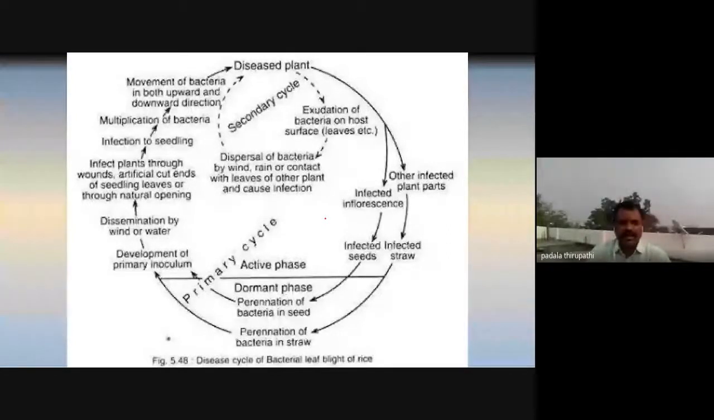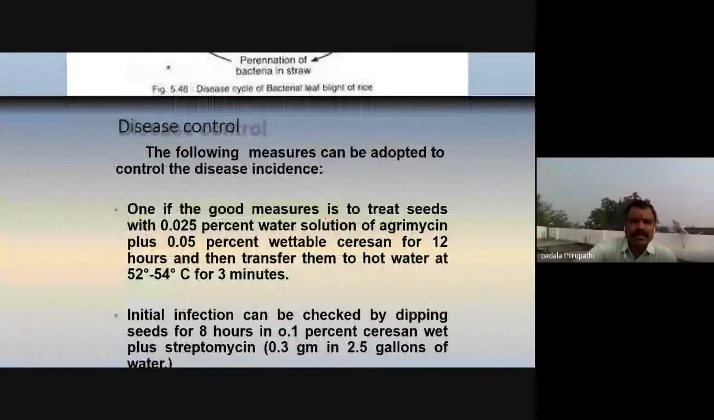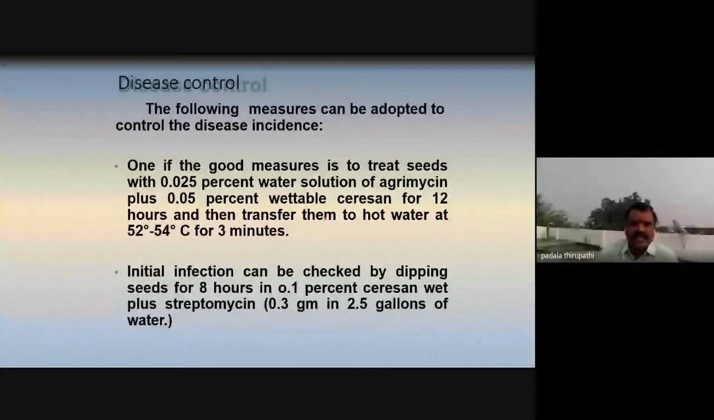And my dear friends, how to control the disease? The following measures can be adopted to control the disease incidence. One of the good measures is to treat seeds with a 0.025% water solution of agrimycin plus 0.05% wettable ceresan for 12 hours, and then transfer them to hot water treatment at 52-54 degrees Celsius for 3 minutes. So 53 degrees Celsius is the death point of this bacteria.